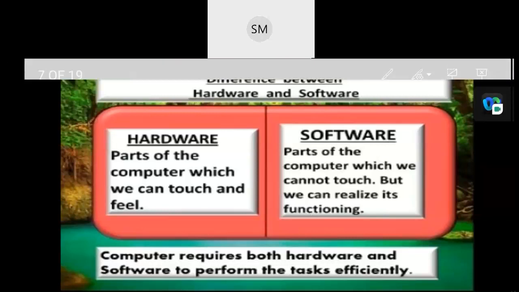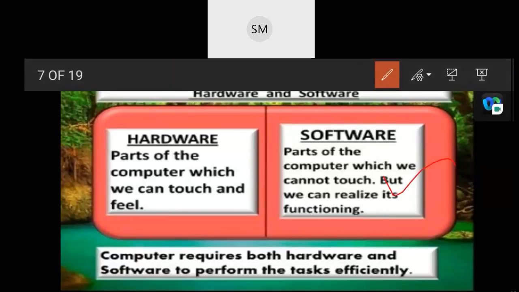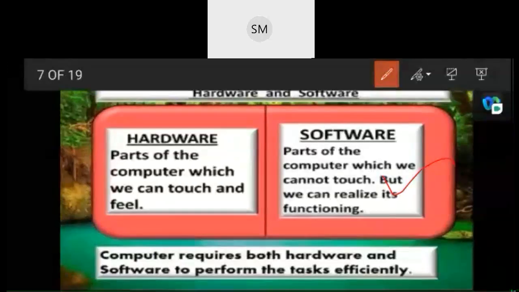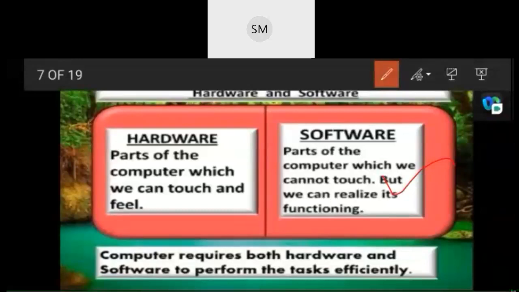Now let's come to the software. Software is the part of the computer which we can't touch, isn't it? But we can realize its functioning. Hardware is directed by the software to execute any command or instruction. A combination of hardware and software forms a usable computing system. Software is any set of instructions that tells the hardware what to do and how to do it. Examples of software include web browsers, games, and word processors.